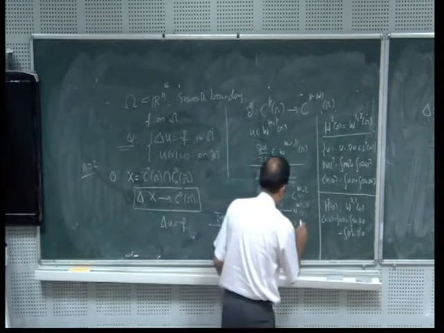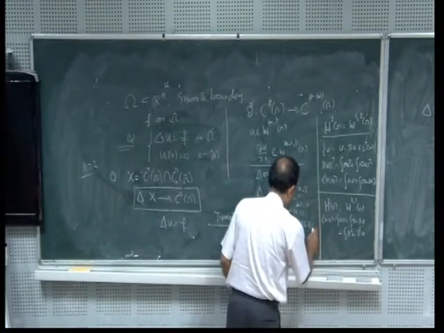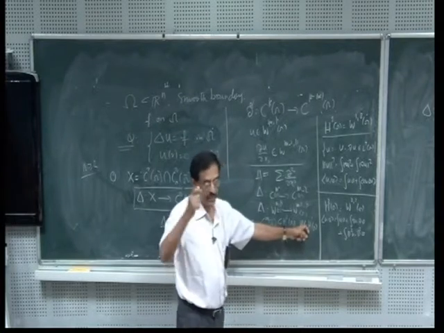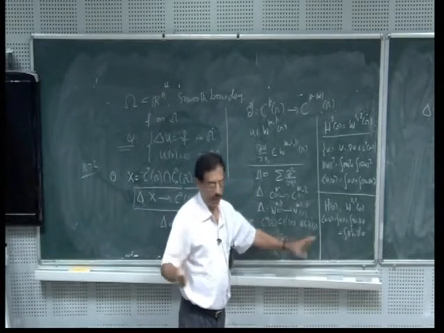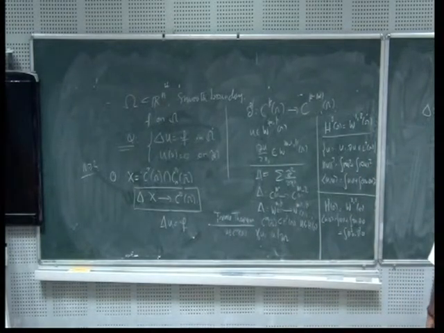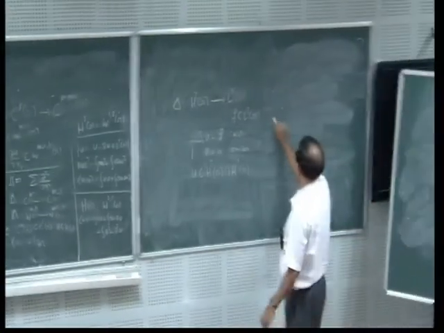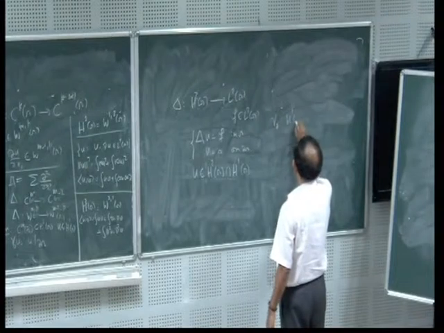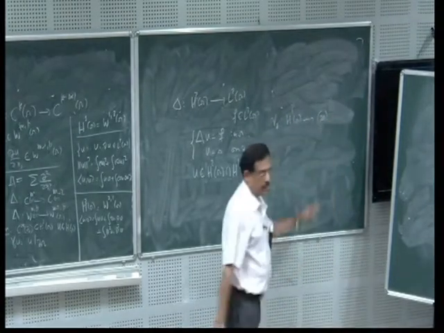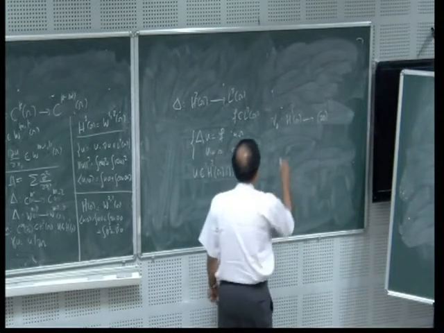Similarly, for u belonging to H1(Ω) also, the trace exists. But for u belonging to L2(Ω), the trace does not exist. So the next simplest space I am looking at is H1(Ω), and since the trace exists, I require that γ0 is a trace from H1(Ω) to some function space on the boundary of Ω. I am not going to state what it is.